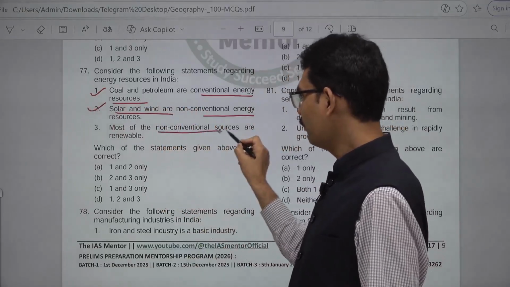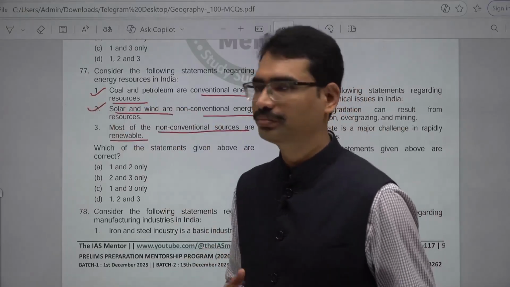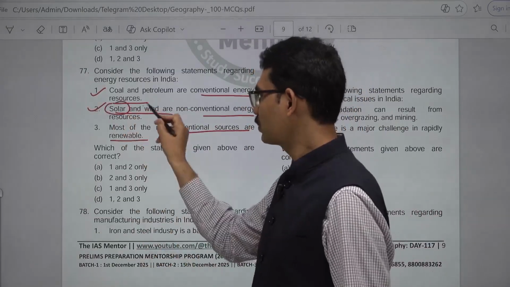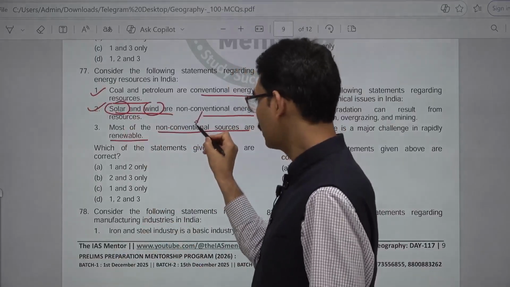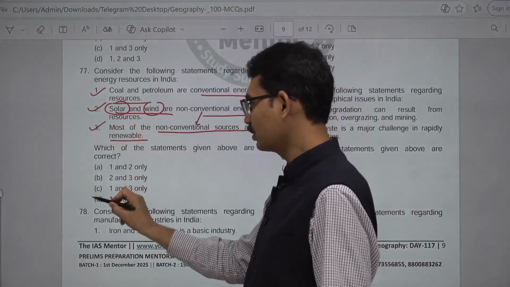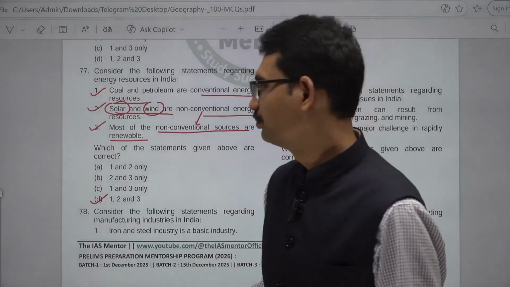Most of the non-conventional sources are renewable. Renewable means which can be replenished. Solar and wind resources can be replenished. So most of the non-conventional, that means renewable energy sources, 1, 2 and 3. So here the answer is D.